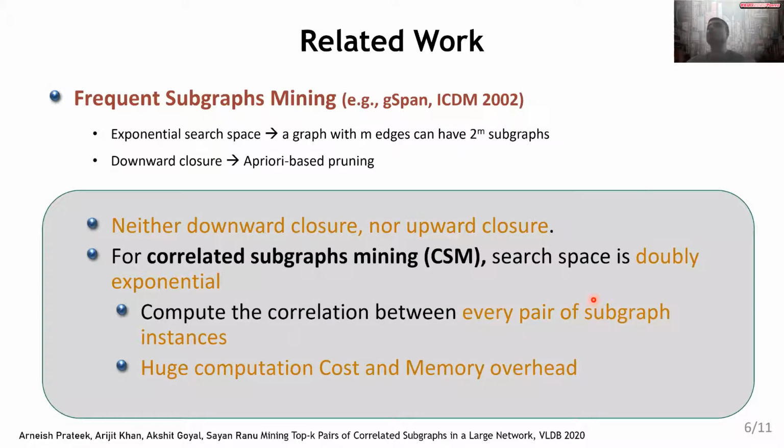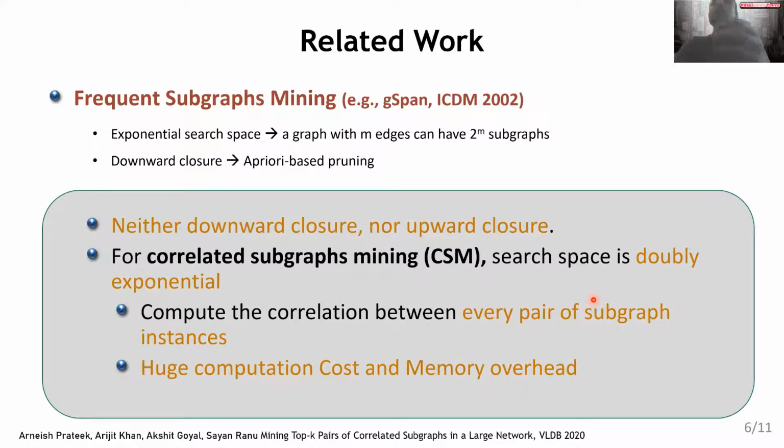Unfortunately, in correlated subgraph mining, the downward closure property is not true. In fact, we neither have downward closure nor upward closure property. Furthermore, correlated subgraph mining actually deals with a doubly exponential search space. The reason being that we need to compute the correlation between every pair of subgraph instances.